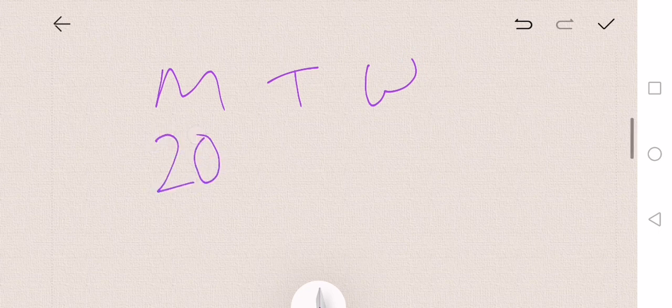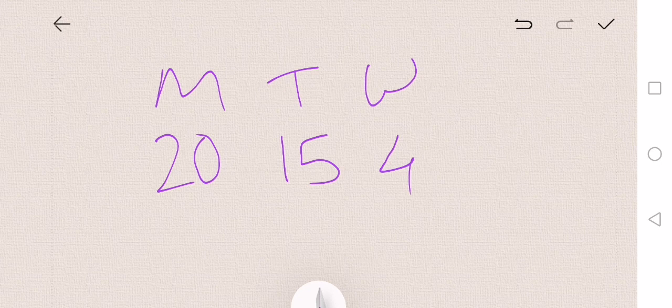Right, okay, so let's try another one. Let's say you're playing guitar, again Monday, Tuesday, and Wednesday. Let's say you're playing guitar for 20 minutes on Monday, 15 minutes on Tuesday, and 4 minutes on Wednesday.